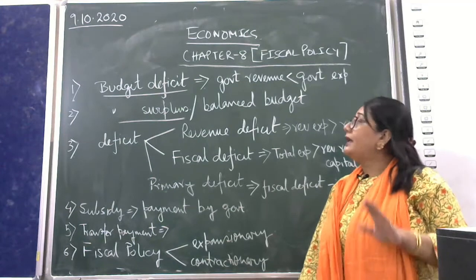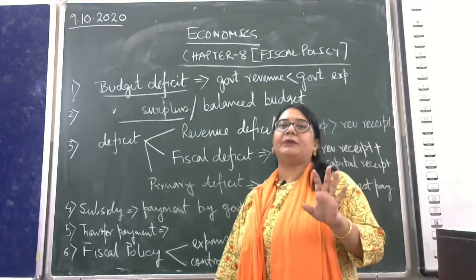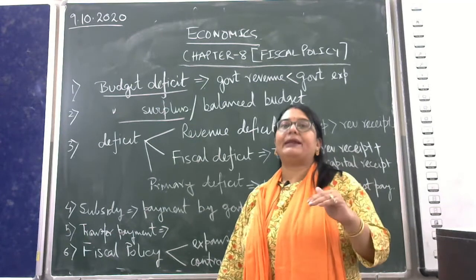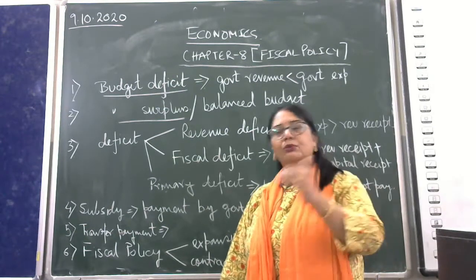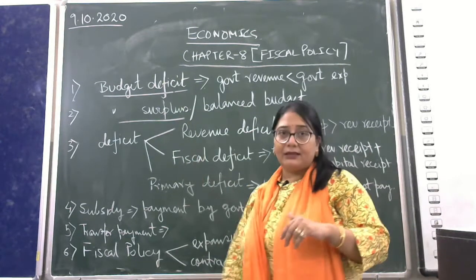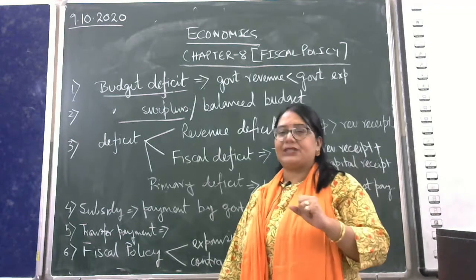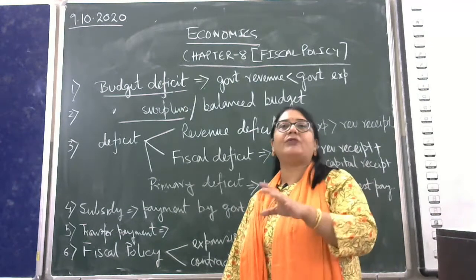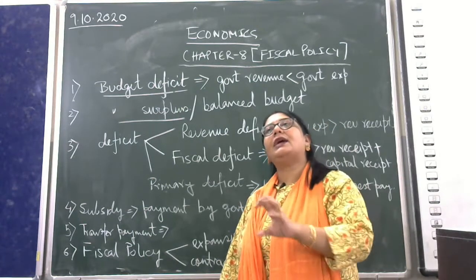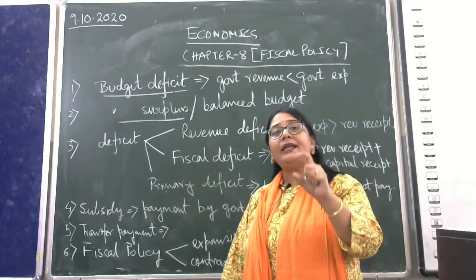Understood? Now, it is easy to understand that a balanced budget is a rare possibility. It is almost impractical to apply a balanced budget. For government revenue to equal expenditure is a rare phenomenon. Now, the other two options are there. The government may go for a budget surplus. If the government issues a surplus budget, that is, if the government shows at the end of the year that my revenue is 100 rupees, but my expenditure in the last year was 80 rupees, and 20 rupees surplus is there, then it hampers the popularity of the government.